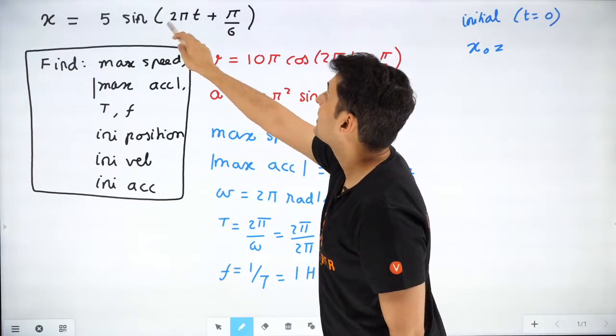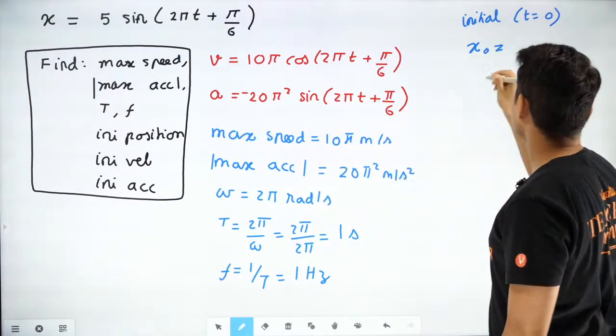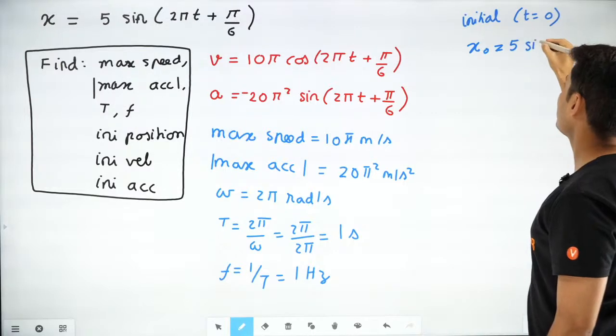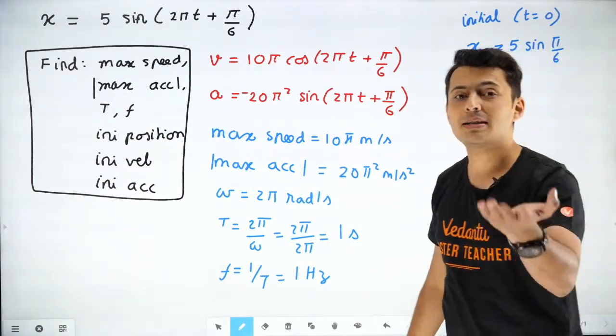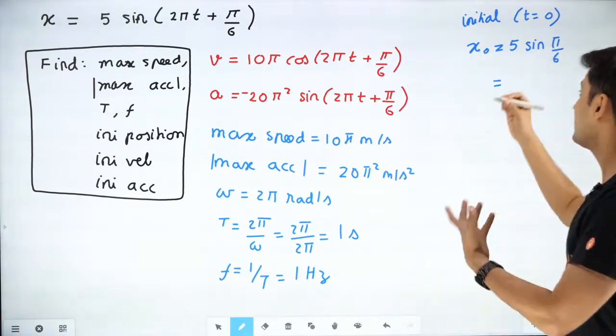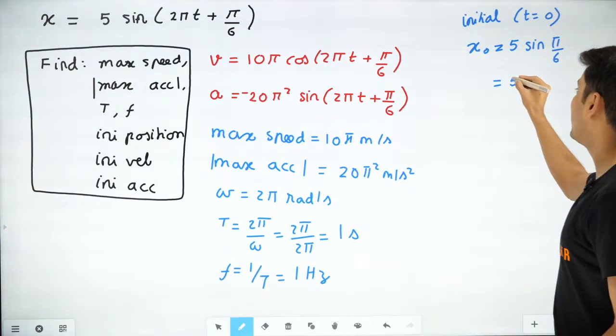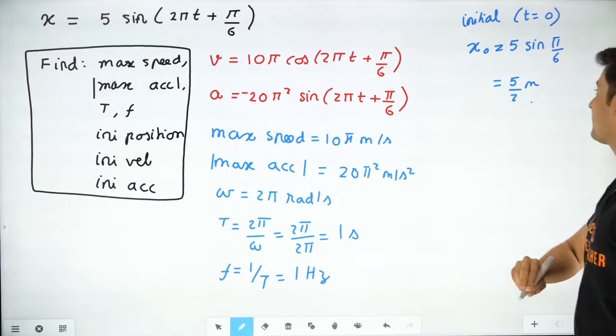So what will you get? Sine of 0 plus pi by 6. So you'll get 5 sine pi by 6. What is sine of pi by 6? Pi by 6 is 30 degrees. Sine 30 is half. So it will become 5 by 2 meters.